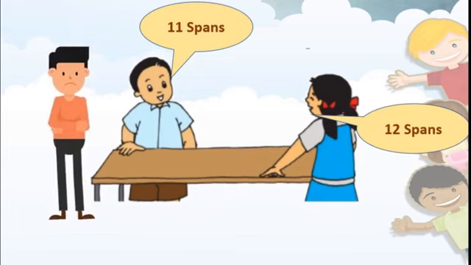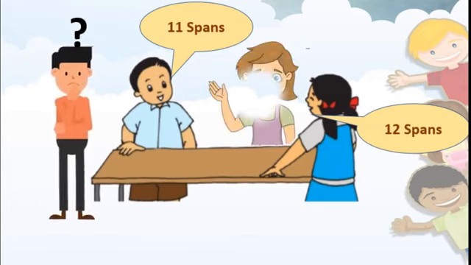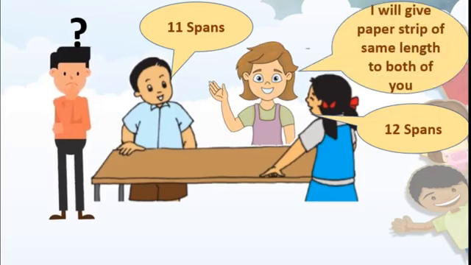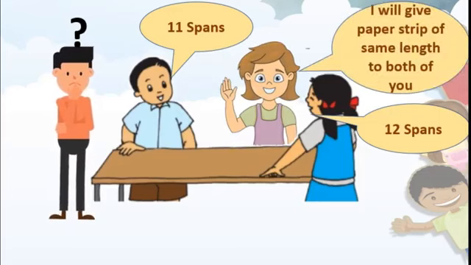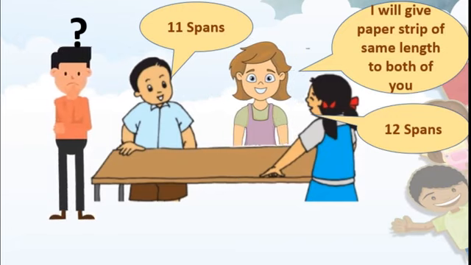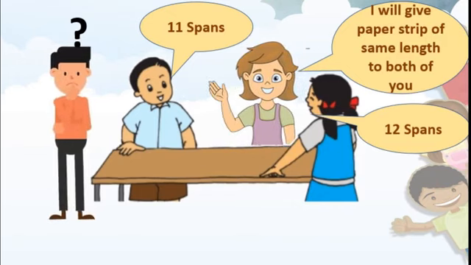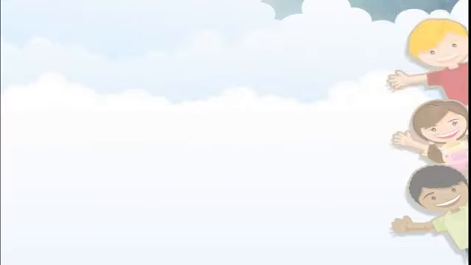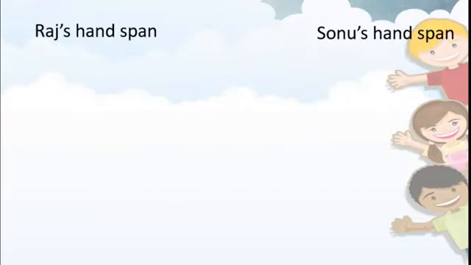Then Tai said, all right, I will give both of you a paper strip of the same length. Use them to measure this length. See here, Raj's hand span and Sonu's hand span.